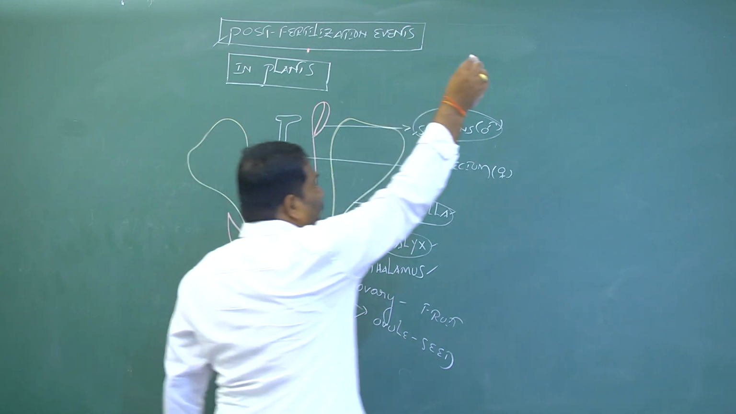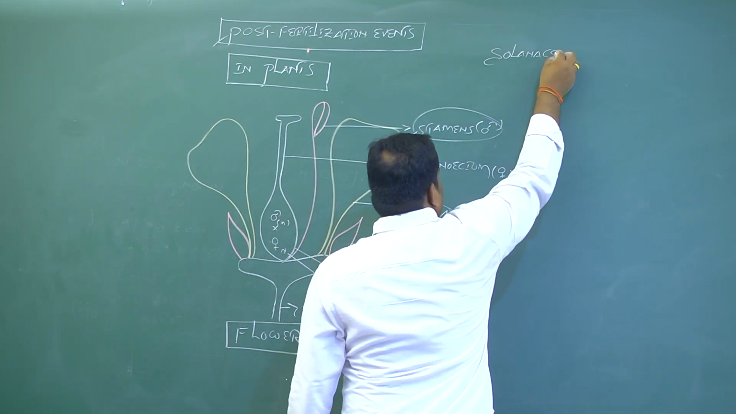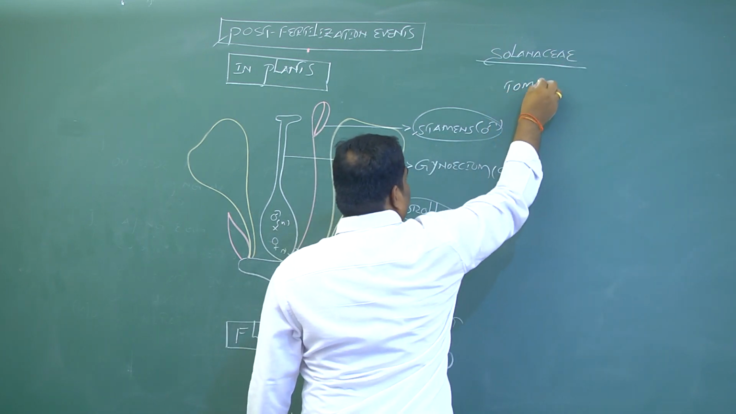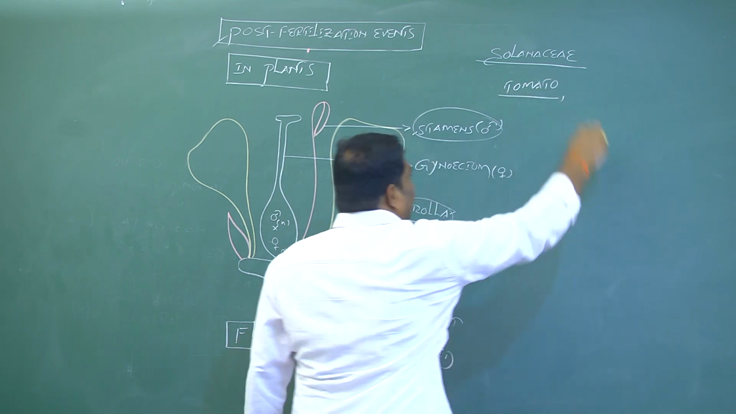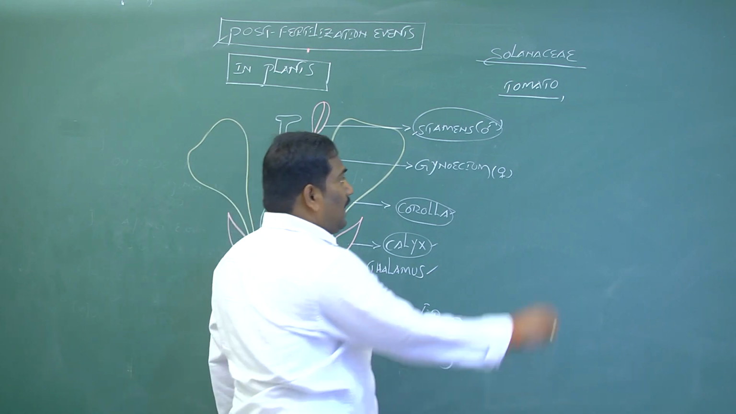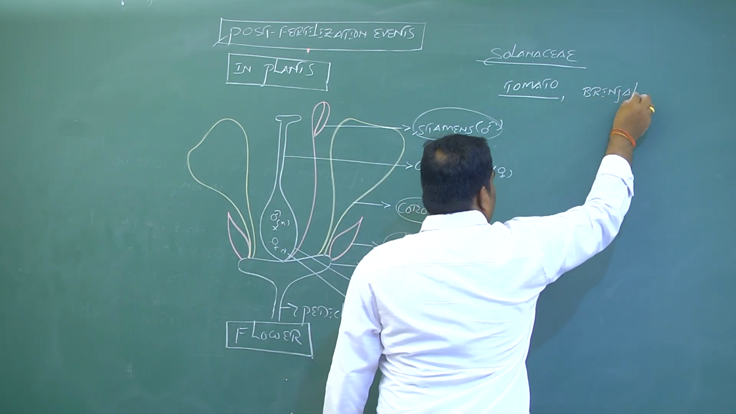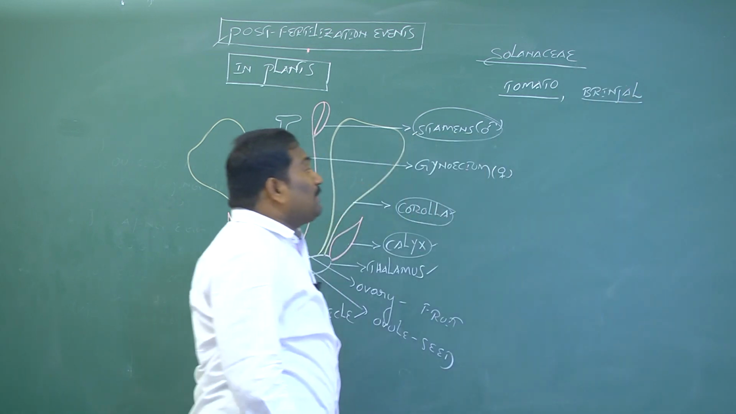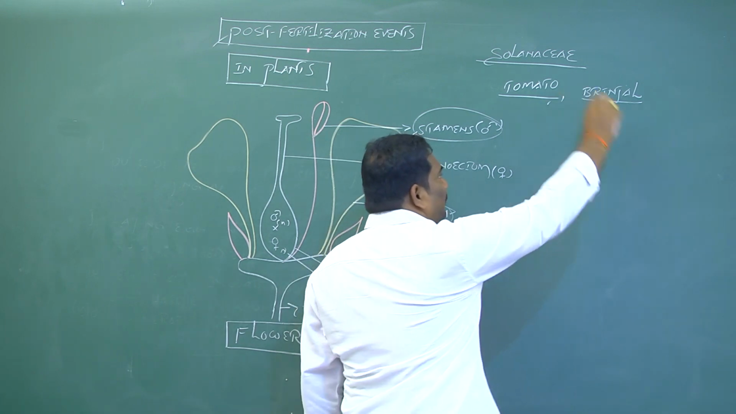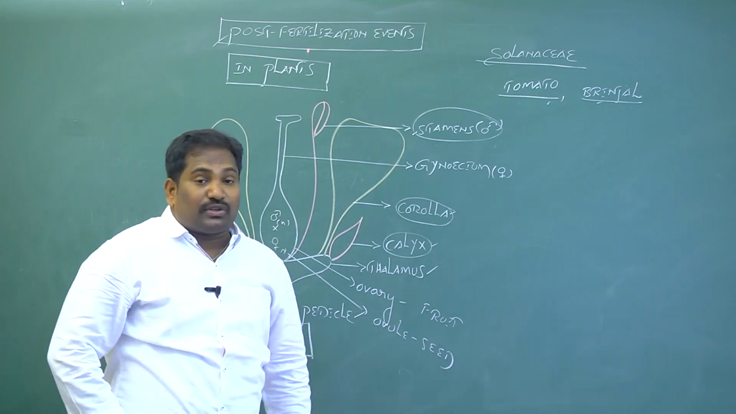But in plants of the Solanaceae family, such as tomato and brinjal, it is different. Lycopersicon esculentum is the scientific name for tomato, and Solanum melongena is the scientific name for brinjal. These two plants belong to the Solanaceae family.